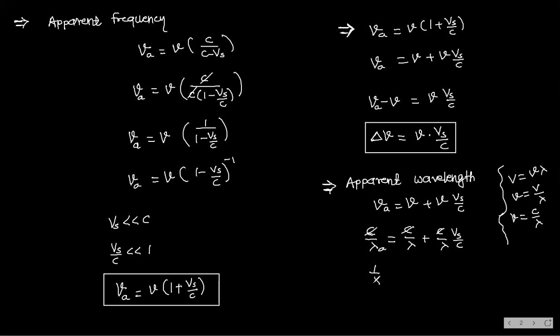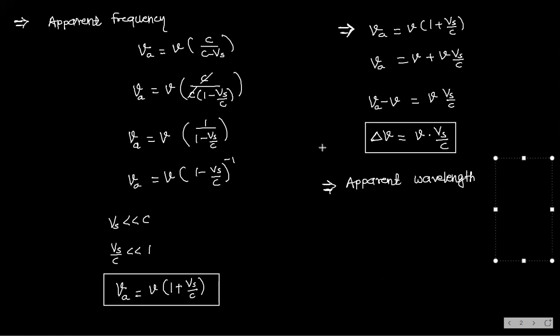So I am getting 1 by lambda A is equal to 1 by lambda plus Vs by C into lambda. Like this I am getting for apparent frequency, we can say, right now. But what I am doing, wait one minute, I will substitute in this formula instead of this. What is that? This one. Which one? Here we have this formula.